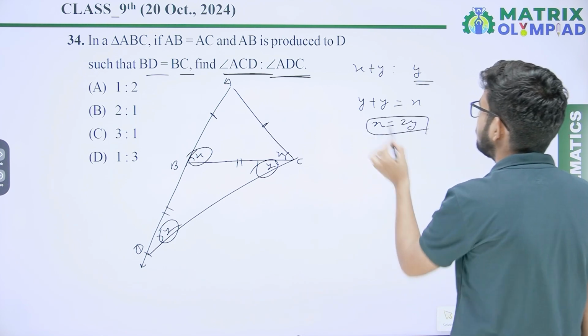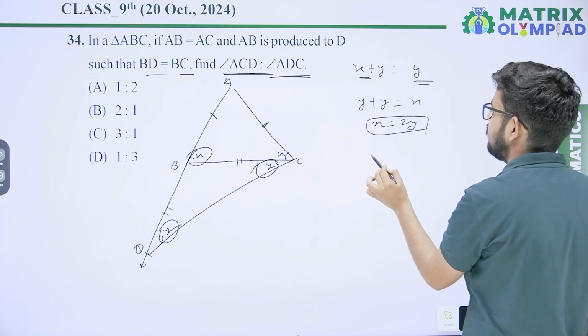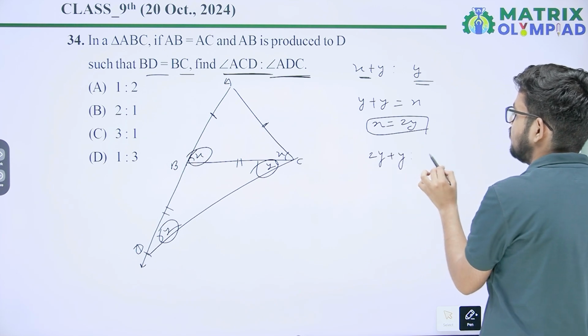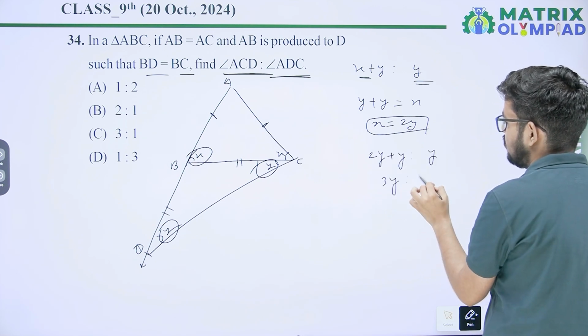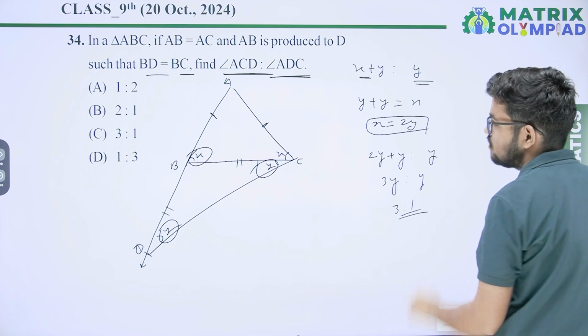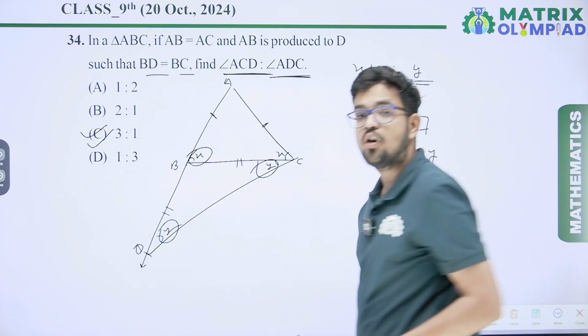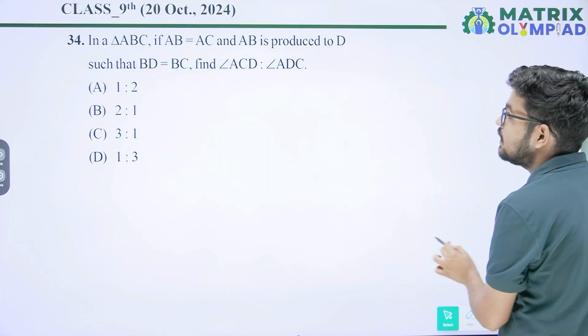So we can replace x by 2y. So we will get 2y plus y ratio y. So 3y ratio y. It means the ratio is 3:1. Option C will be the correct answer.